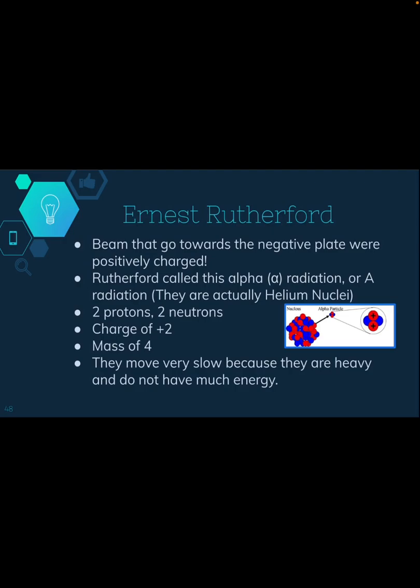The beam that goes towards a negative plate were positively charged. He called that alpha radiation. It's actually just a helium nuclei. So there's a picture of what that looks like. So 2 protons, 2 neutrons. It has a charge of +2, has a mass of 4. So just like a helium. They move very slow because they're very, very heavy and they don't have that much energy.